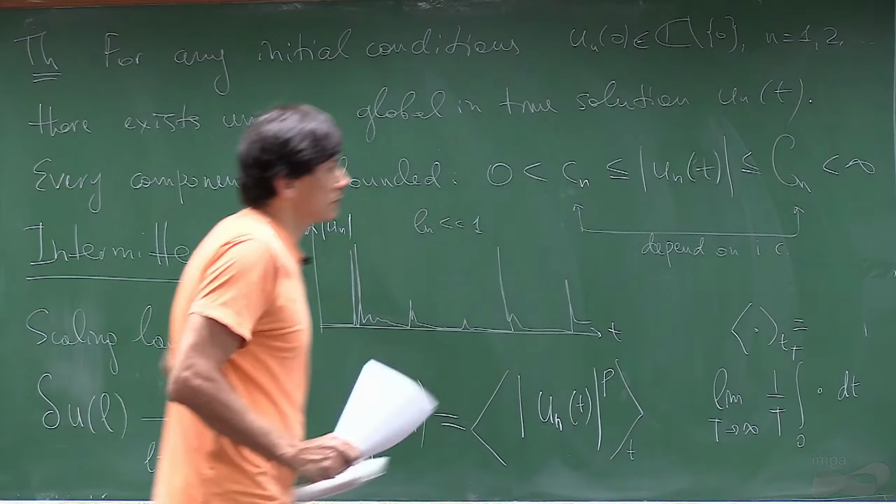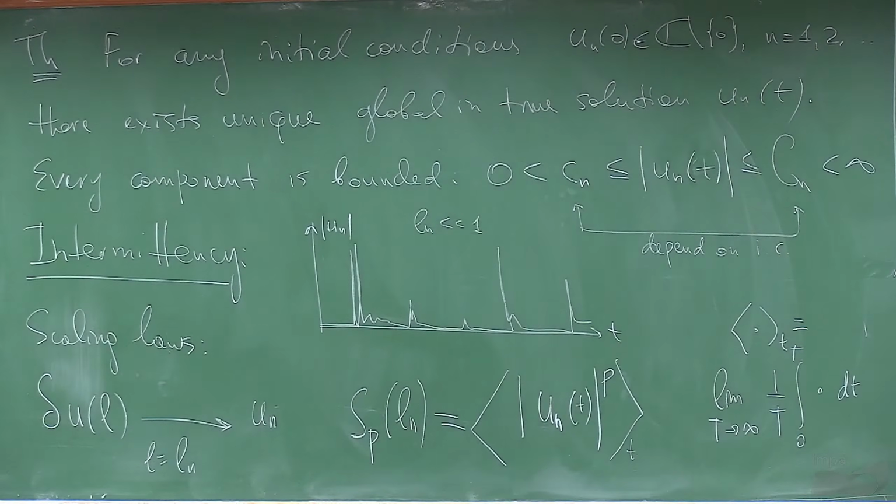So first let's write what it means for intermittency, then we'll try to associate it with the picture.